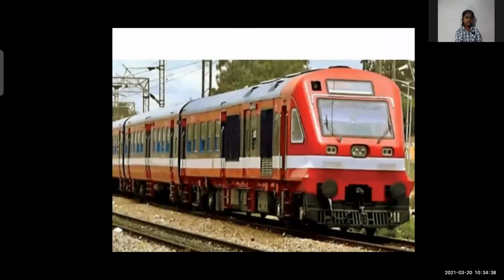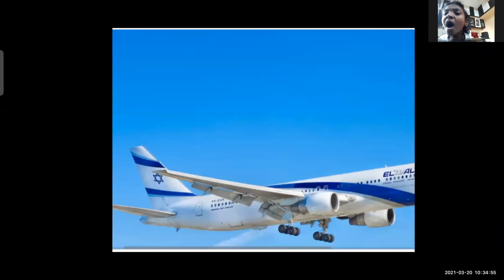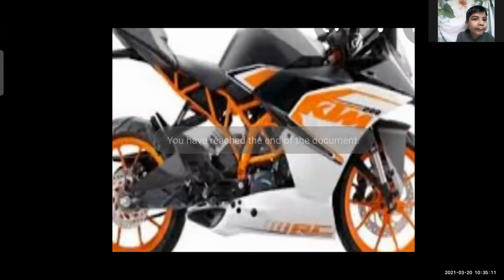Yes, this is a train, one of the vehicles. This is the picture of a train. This is a bus, your school bus. Yes, an aeroplane. This one is an aeroplane. This one is a bike, a motorbike, a motorcycle.